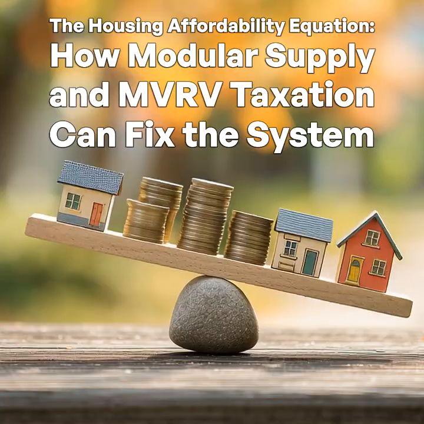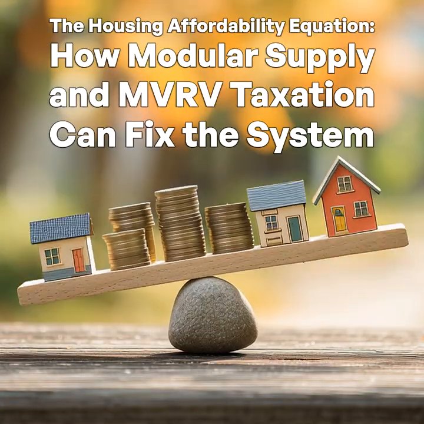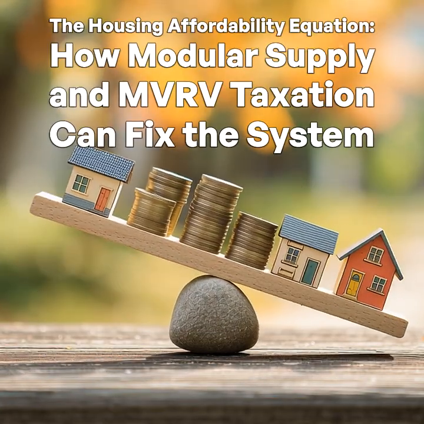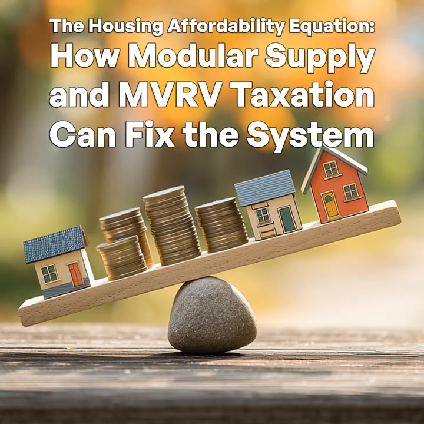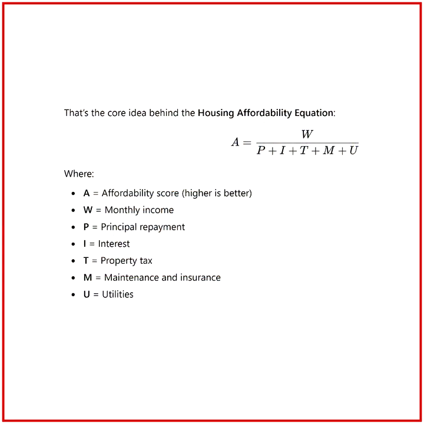What if we stop trying to stretch buyers to fit the price and instead compress the cost to fit the buyer? That's the core idea behind the housing affordability equation. Affordability equals W divided by the sum of P, I, T, M, and U, where A is the affordability score, higher is better, W is monthly income, P is principal repayment, I is interest, T is property tax, M is maintenance and insurance, U is utilities. This formula doesn't just describe affordability, it reveals where to intervene.